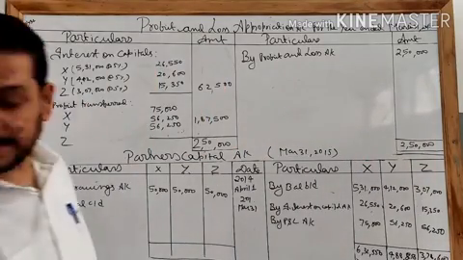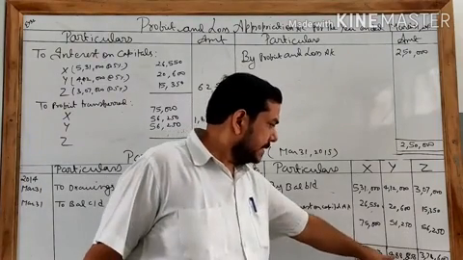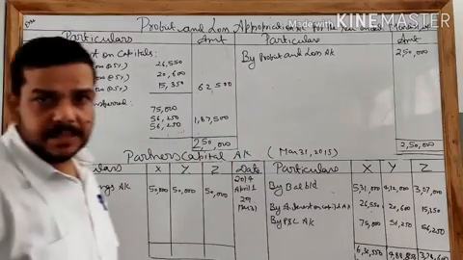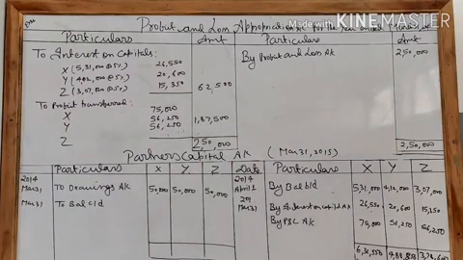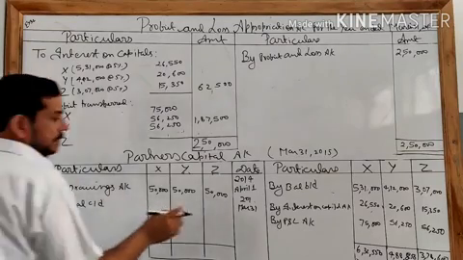So the total of the credit side of X is 6,32,550, Y is 4,88,850, and for Z it is 378,600. Now drawing again for this year is the same 50,000.